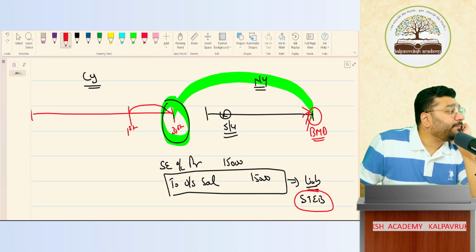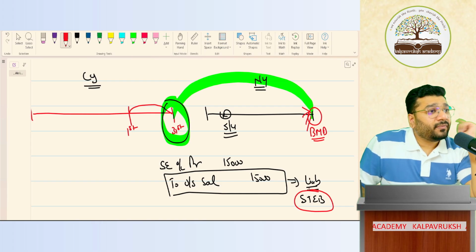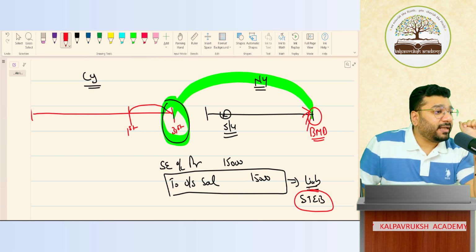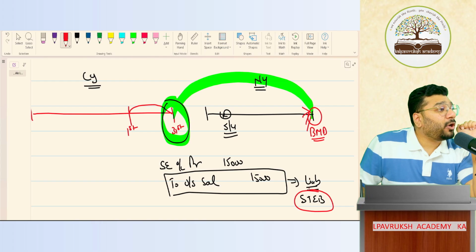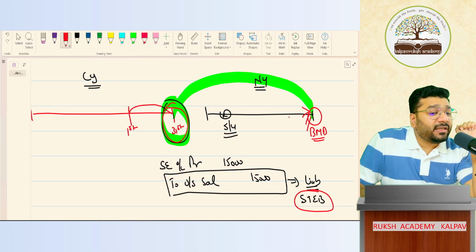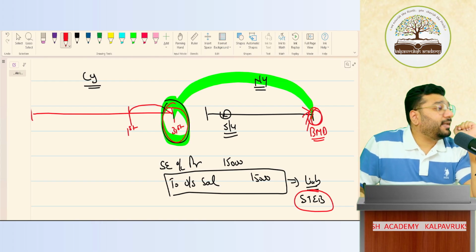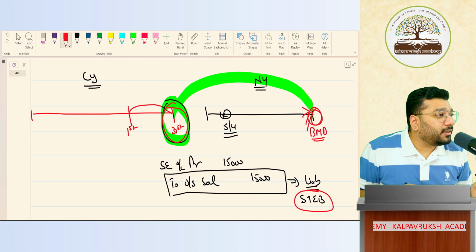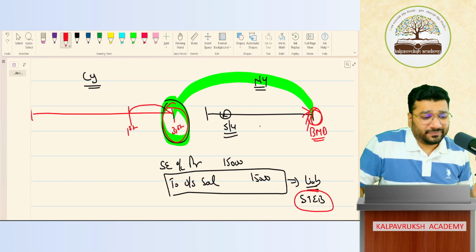Got it, not got it? Current liability and non-current liability, what is the difference between them? If any liability is paid within 12 months of the balance sheet date, that is called as current liability. Beyond that, it is non-current liability. Same thing is short term and long term.